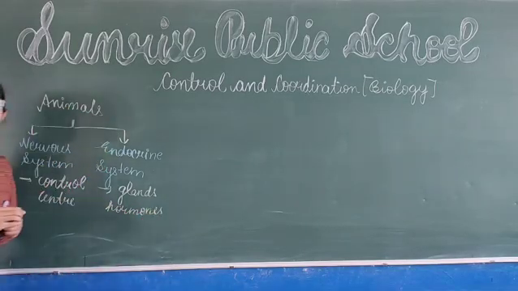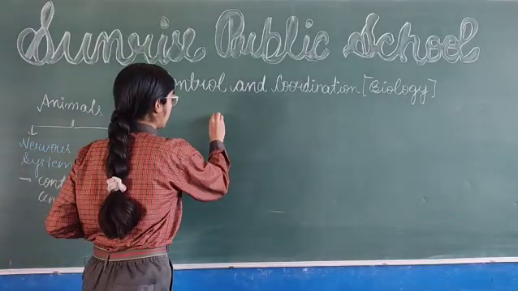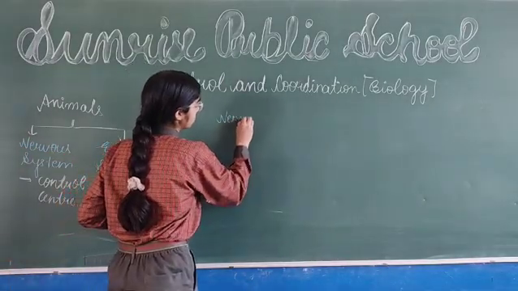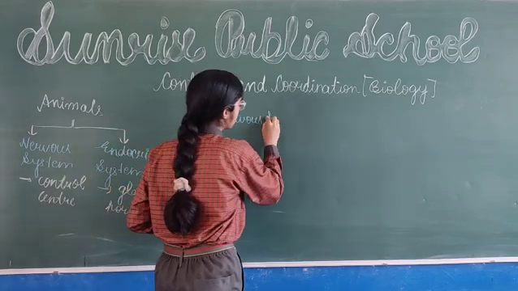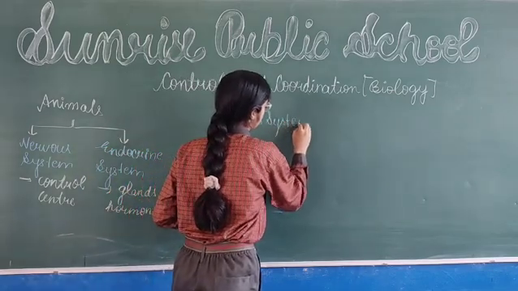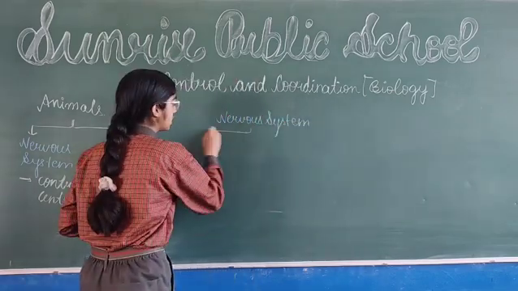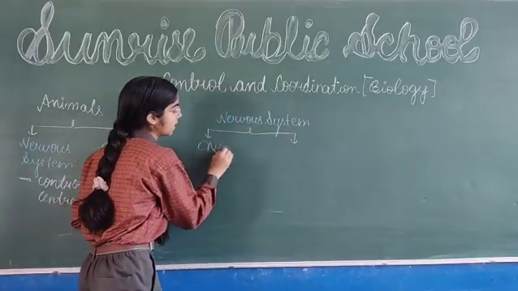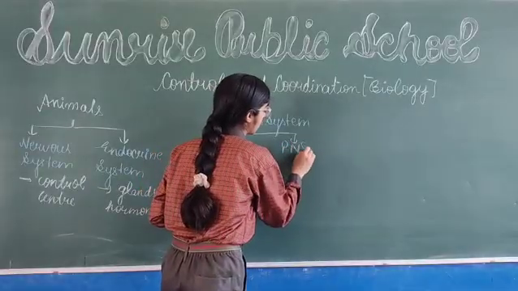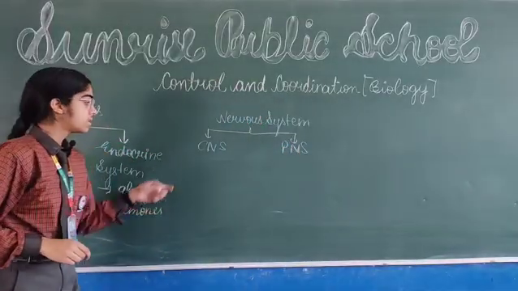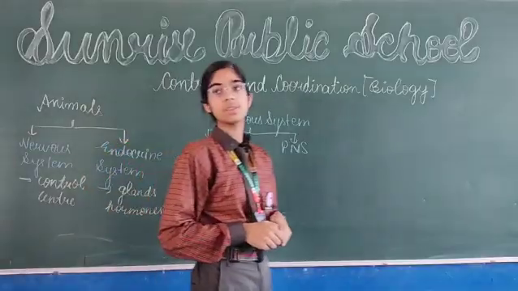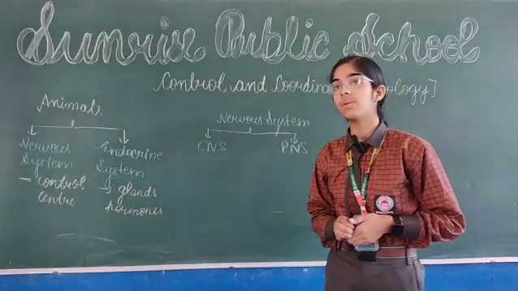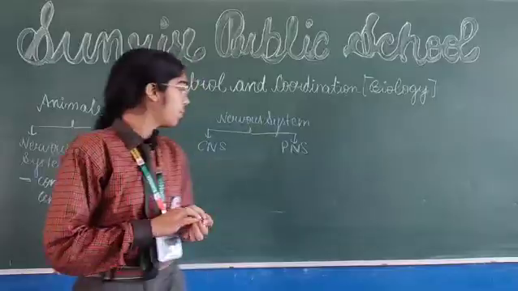Nervous system also consists of two parts. The first one is CNS and the second one is PNS. CNS stands for central nervous system, whereas PNS stands for peripheral nervous system.